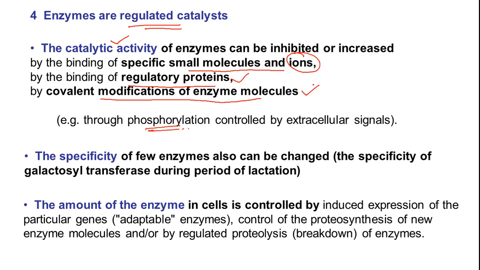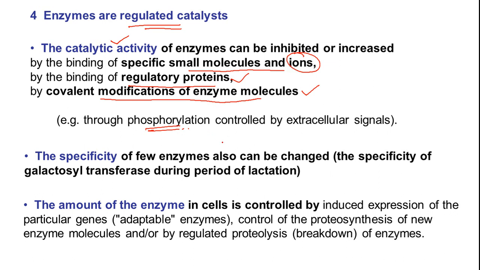Certain enzymes are already there, but they need activation. Activation usually happens via covalent modification, usually phosphorylation via protein kinase enzymes. These are common observations, either switching on or switching off. Both can be done in this way.